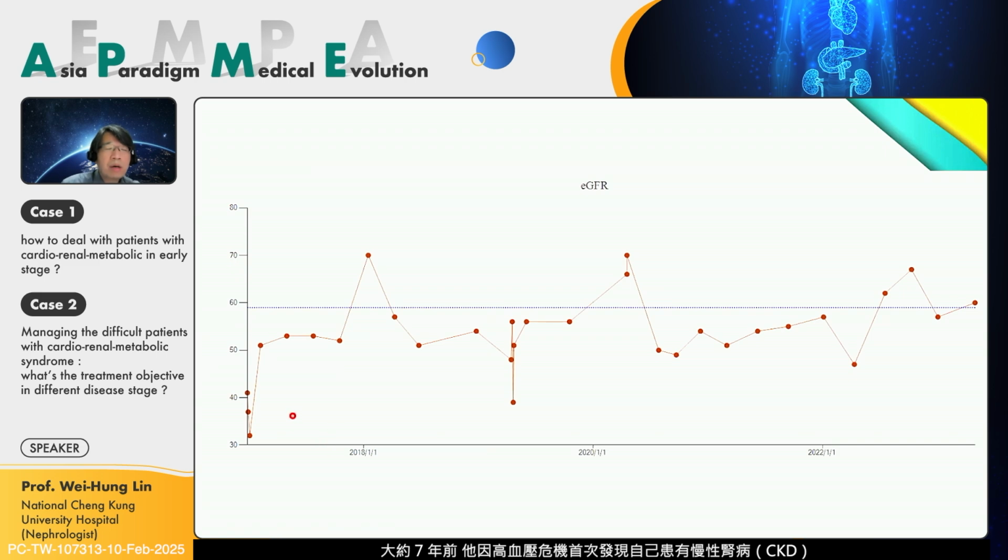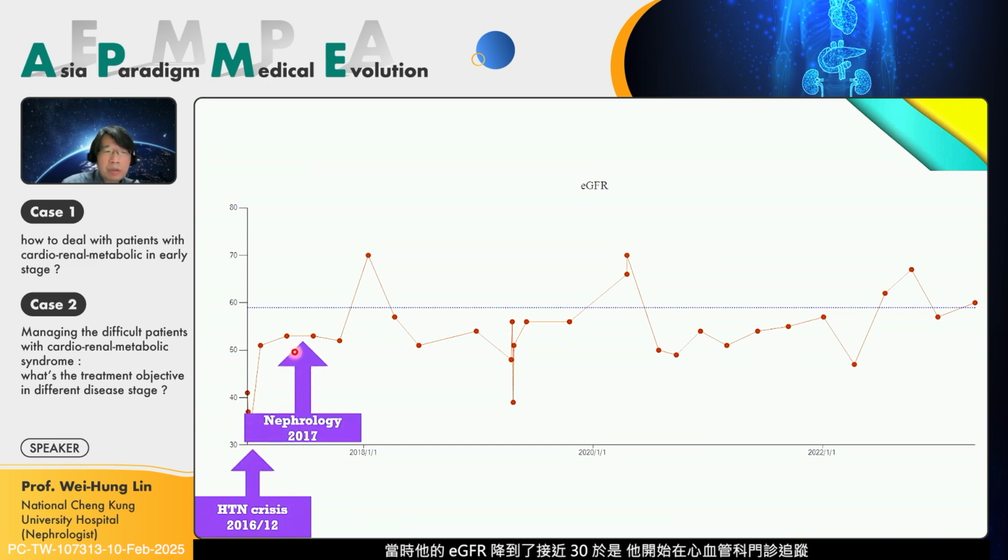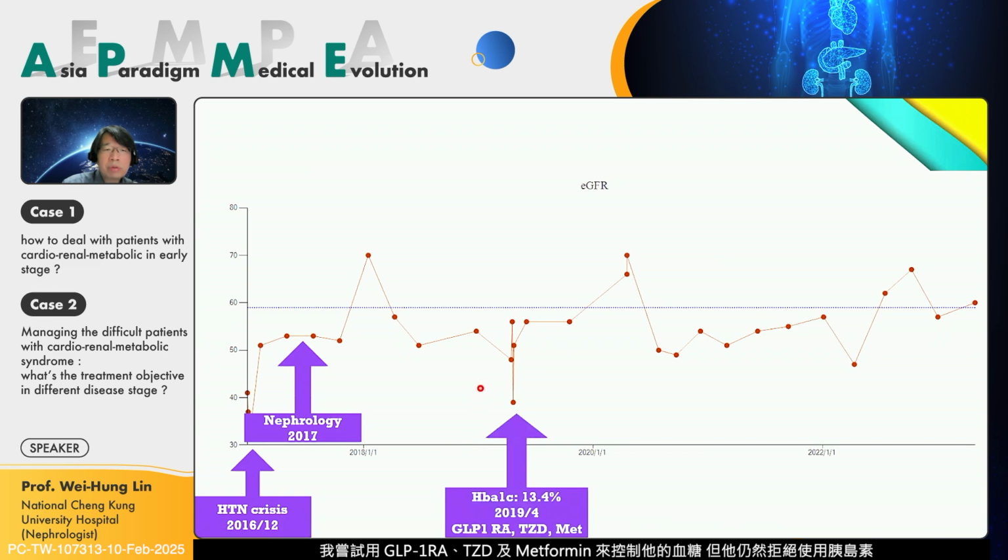Okay, it's about 7 years ago. The first time he found his CKD was when he had a hypertensive crisis. You can see the eGFR dropped to almost just 30. He then followed up at the cardiovascular outpatient department, and because his renal function was around 50, he was transferred to my outpatient department. I tried to control his sugar, using GLP-1, TZD, and metformin, but he refused insulin.